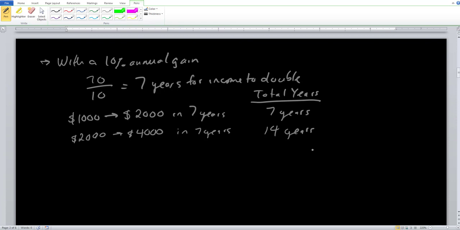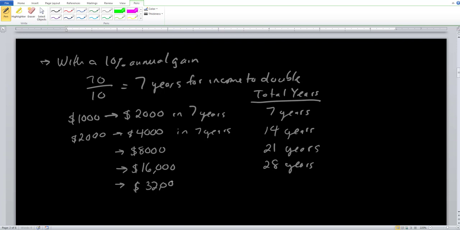And then we continue down this process until we get to 35 years or as close to the 35th year as possible. Remember, in economics, use the numbers that are being provided to you. Try not to extrapolate numbers that are in between. So here, this $4,000 now becomes $8,000 in another 7 years. So this is going to be our 21st year. Then this $8,000 becomes $16,000, so once again doubling in another 7 years. So this is 28 years. And then finally here, we take a look at the final year. 16,000 times 2 will give us $32,000 in the 35th year, in 35 years.